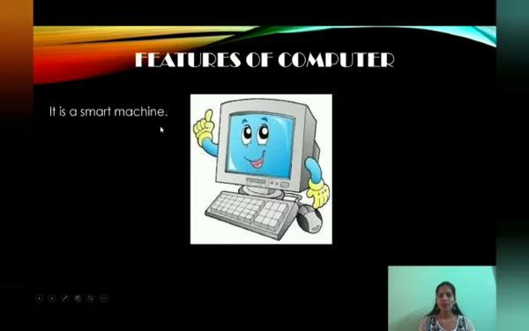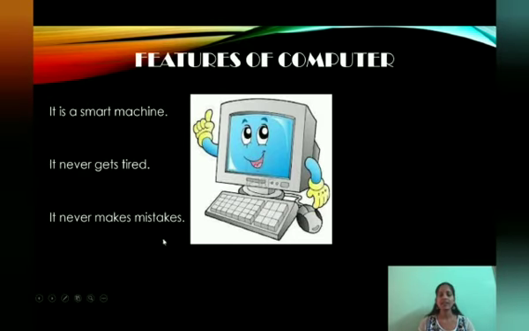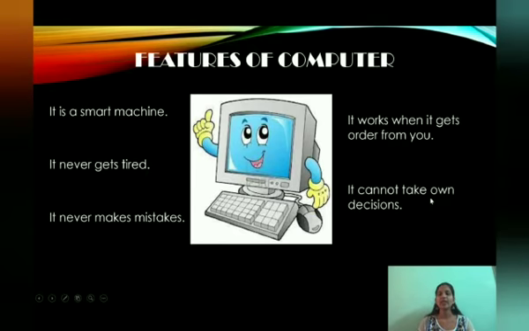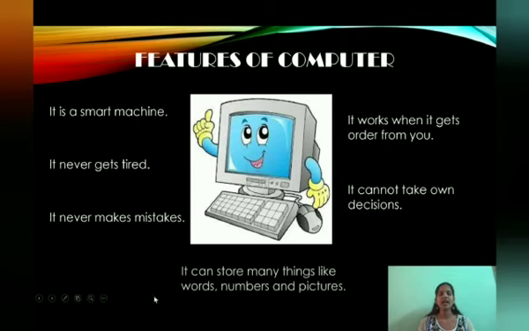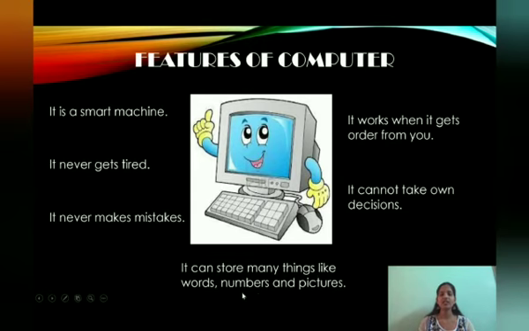So it is a smart machine. It never gets tired. It never makes mistakes. It works when it gets order from you. It cannot take own decisions. It can store many things like words, numbers, and pictures. So it is called a smart machine, and it never gets tired. So the computer, we can work for longer hours. The computer will never get tired.